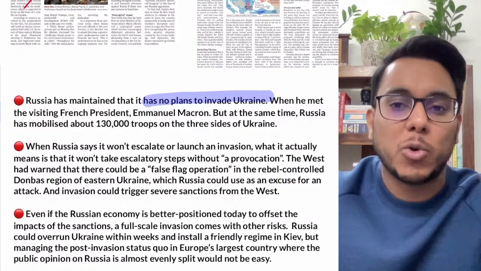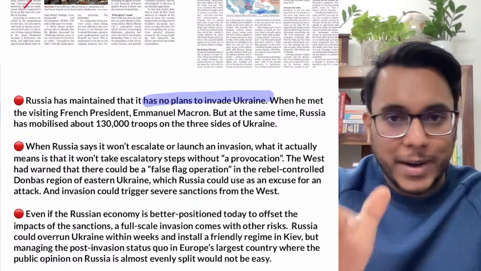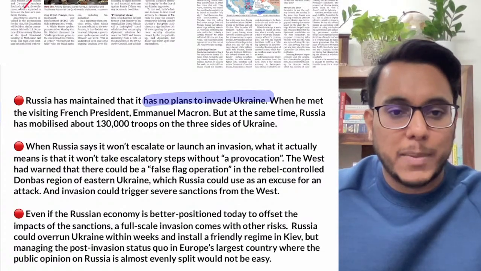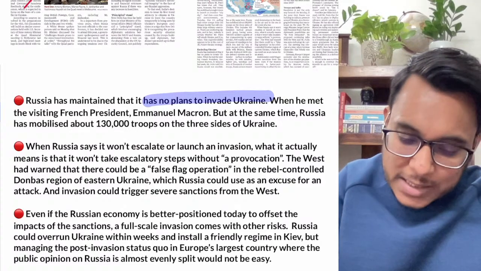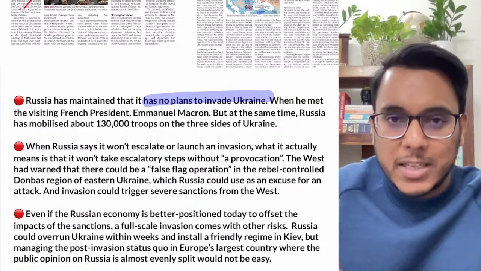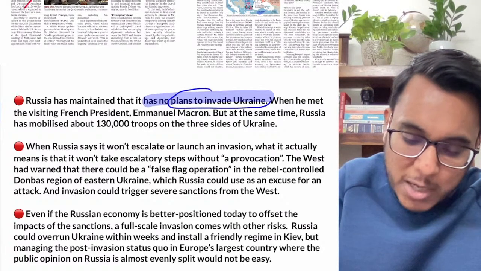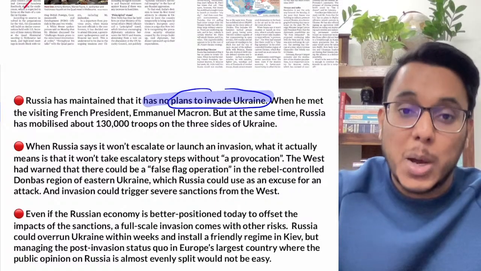Russia said that okay, we can think about that. So this development has already taken place. Now because the Normandy format talks happened, Russia is saying that they are convinced that they should not attack Ukraine, and they said there are no plans to invade Ukraine. Is it clear or not?